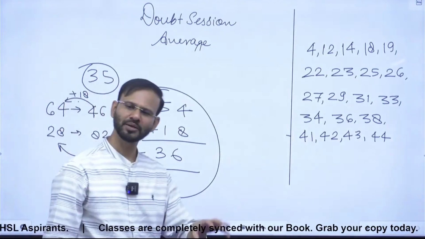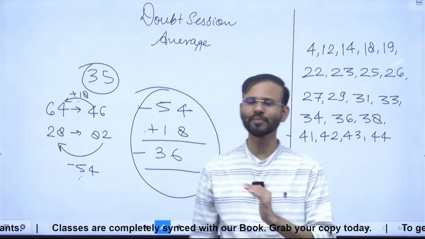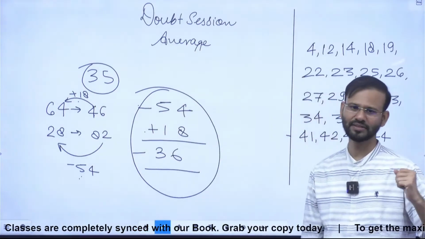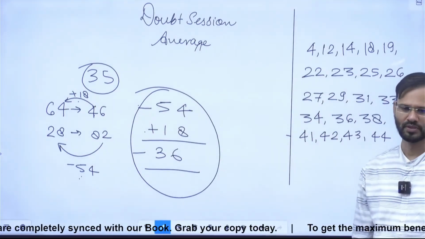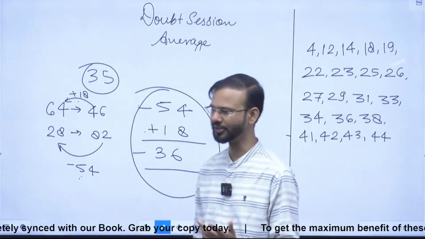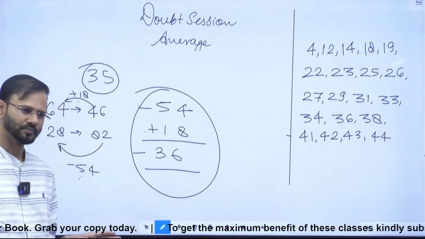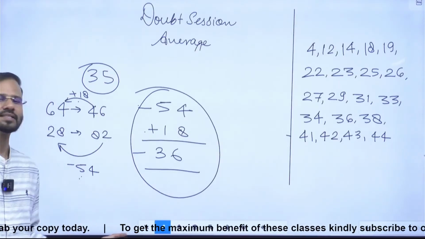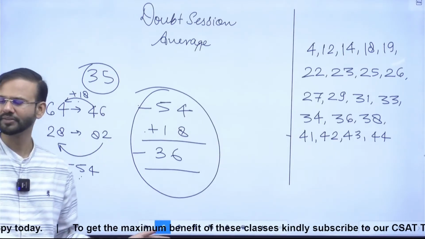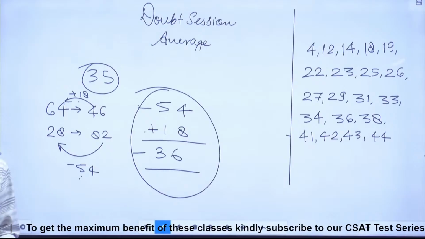-36 will be distributed among 18 observations. So -2, -2, -2, right? So that is 122. So 124 minus 2 is 122. Everybody clear? Vimit is fine now, right? Okay, guys, done? All right.